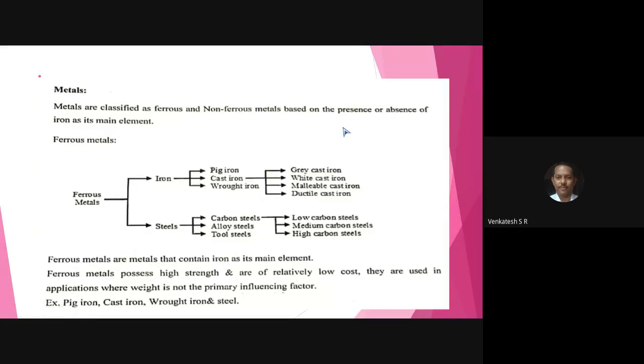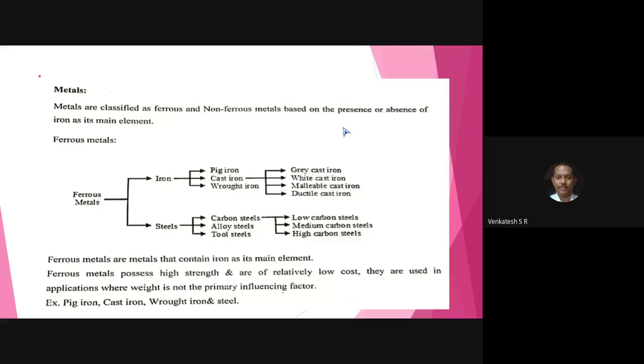Depending upon the type of application and the type of force acting on the component, they add alloying elements to the cast iron. They produce white cast iron, grey cast iron, malleable cast iron, ductile iron. All of you have heard, in Shumaga we have Shantala ductile and grey iron foundry.